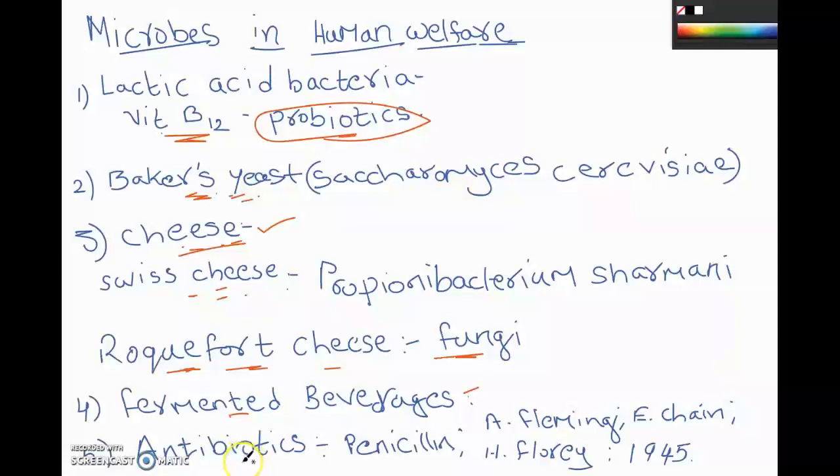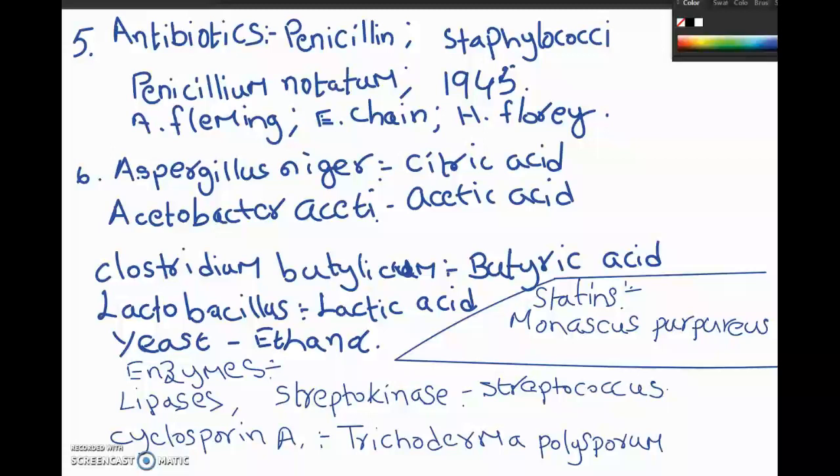So another important use of microorganisms is their role in the production of chemicals which are used to kill other bacteria. That is the advent of chemicals that saved the lives of millions of people. Those are the antibiotics, the production of antibiotics.